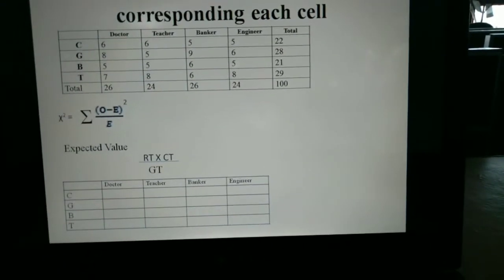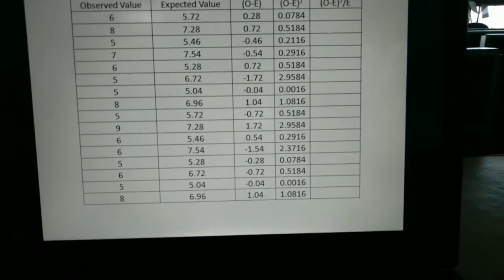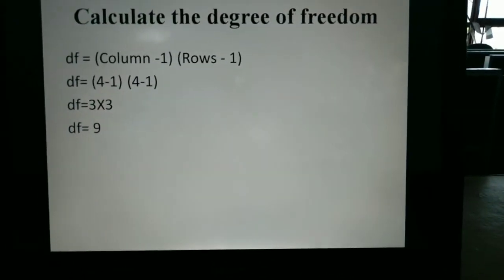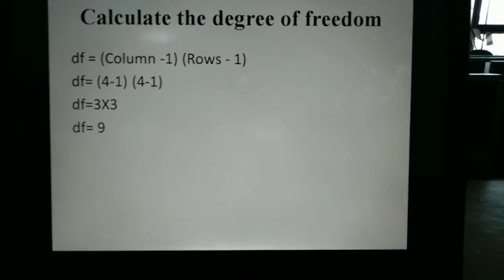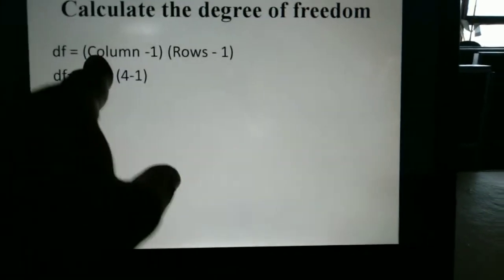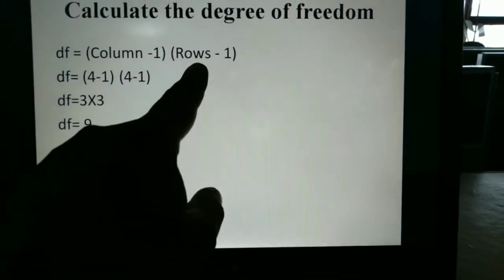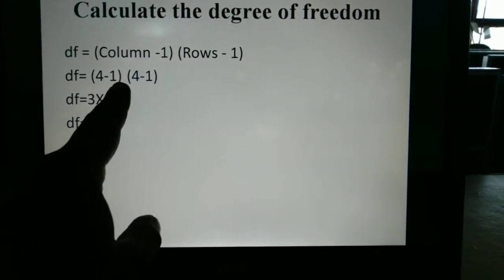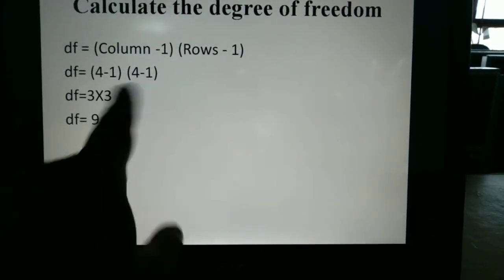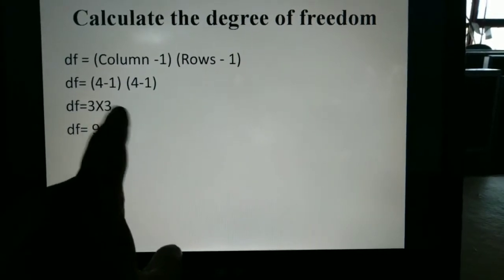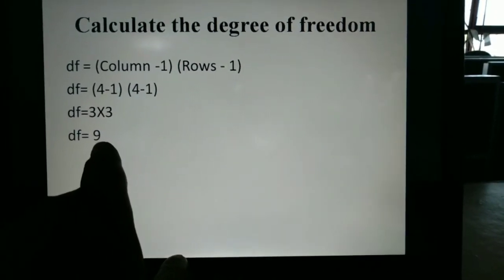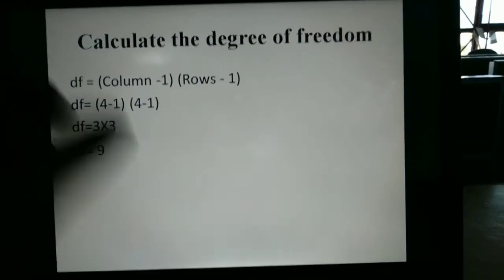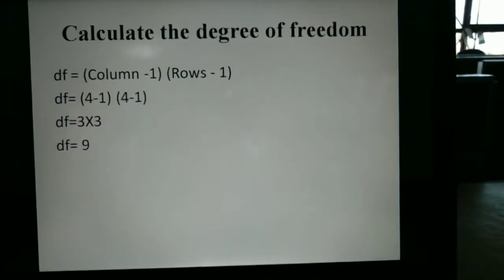So the formula is columns minus 1 into rows minus 1. So 4 minus 1 into 4 minus 1 is 3 into 3, which is 9. So the degree of freedom is 9.